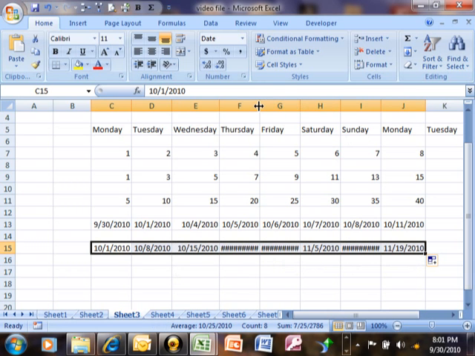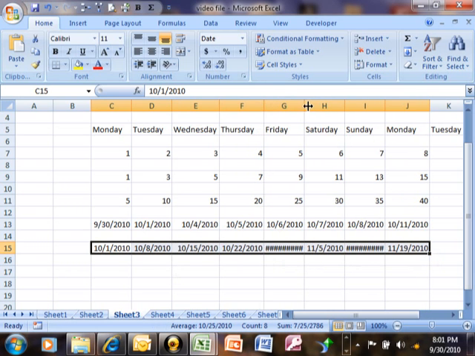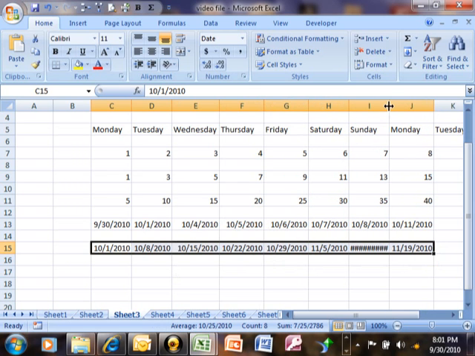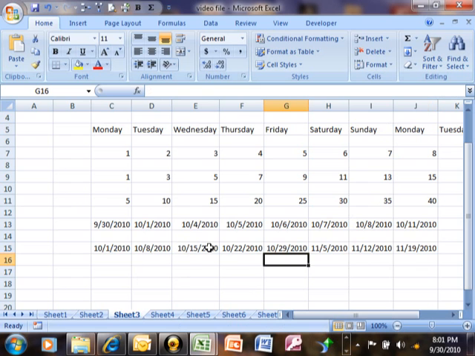We see some of those pound signs. In this case, I'm just going to make those bigger individually by double-clicking on that black cross at the top of the column. But notice what it gave us. It gave us each Friday after that. So that's another example of when you use the first two in the series, Excel is smart enough to figure out what we're trying to do. So now we have every Friday after that.